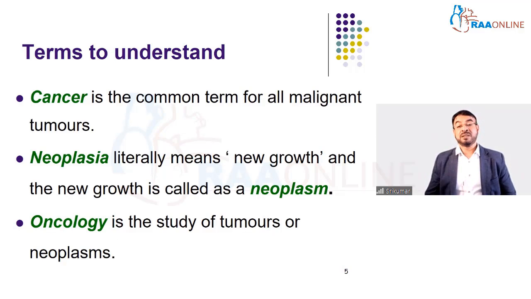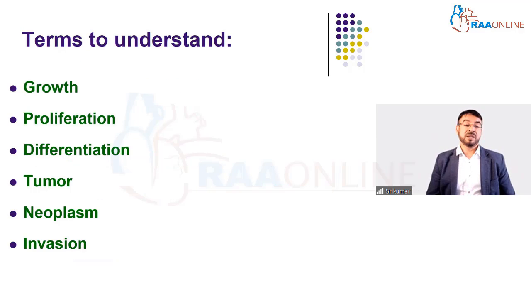Now, terms to understand in the next few sessions. Cancer is the term for malignant tumors. Neoplasia means new growth. And when a neoplasia occurs, it is called a neoplasm. And when you study cancers and neoplasia, it is referred to as oncology. And there are a few terms to understand. Growth is how a body grows, how the cells divide. The body grows by division of cells, and abnormal growth will occur when the cells divide in excess. Proliferation is the division of cells. When more cells divide, it is said to proliferate.